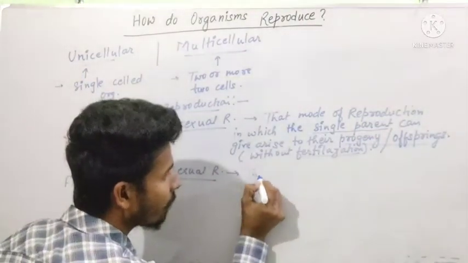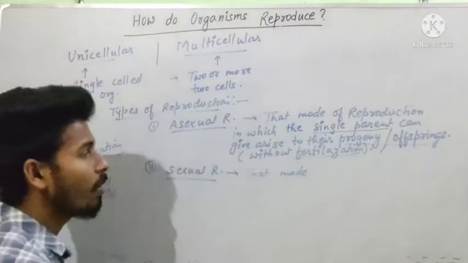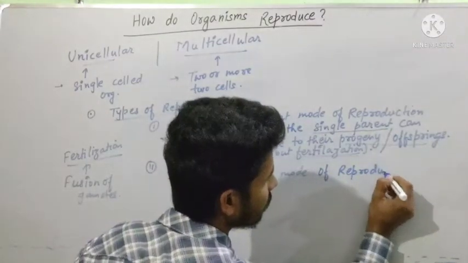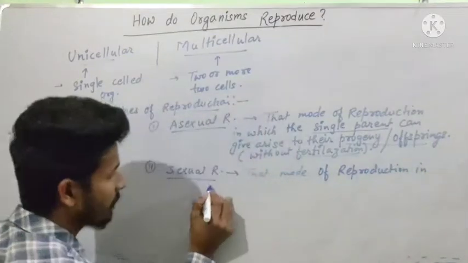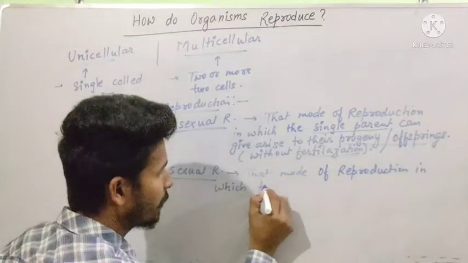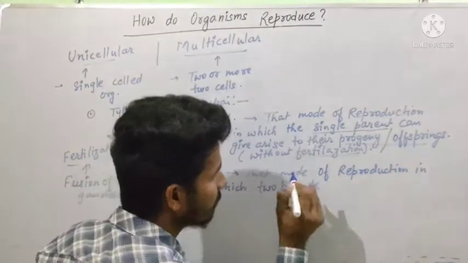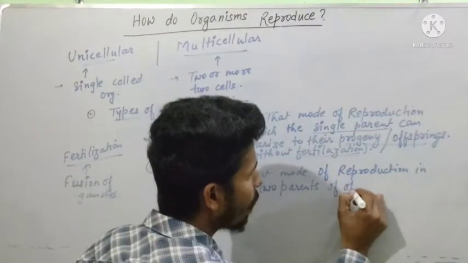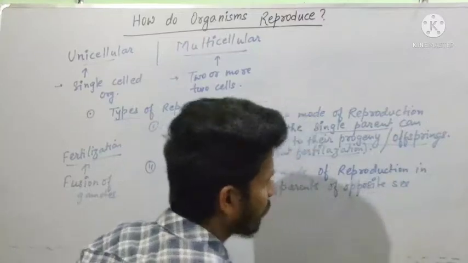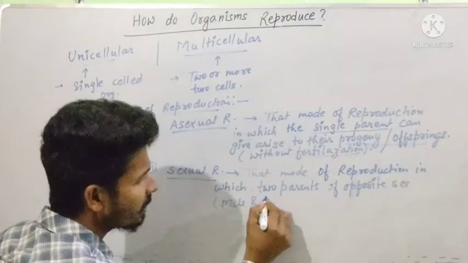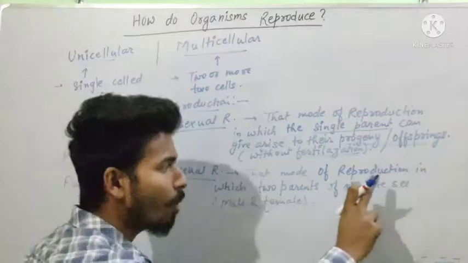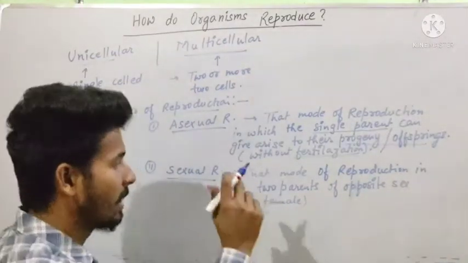That is, that mode of reproduction in which two parents of opposite sex, that is male and female, take part,